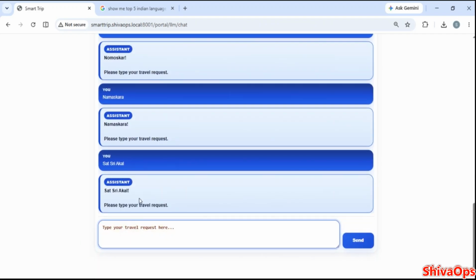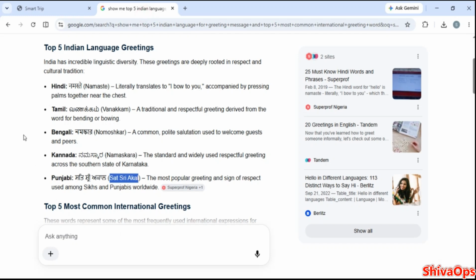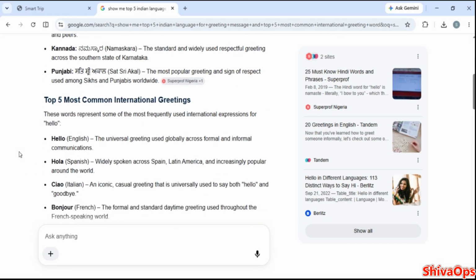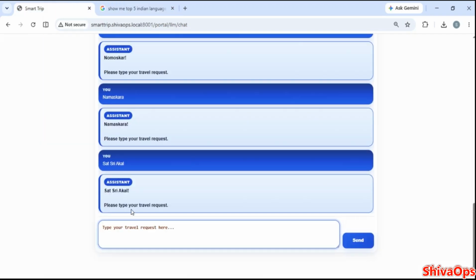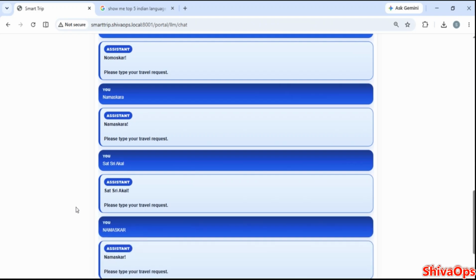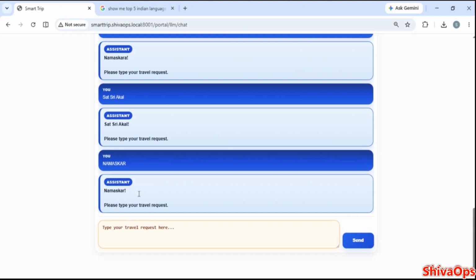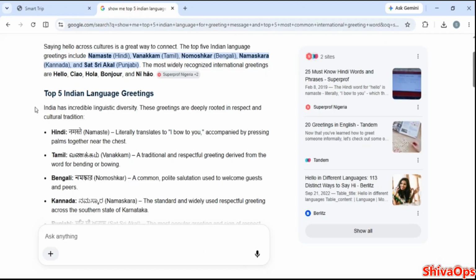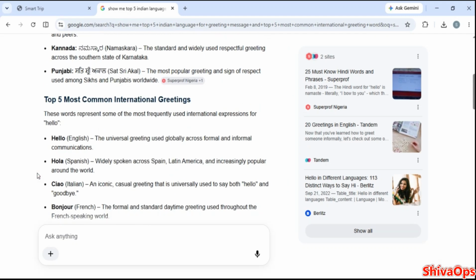Now we will try Marathi. Mumbai Amchi, I am a Mumbaikar, friends. Namaskar. So it replied namaskar, which comes in Hindi, Marathi and others. So this is Mumbai, Marathi, Hindi, everything we type, Mumbai Amchi. Friends, now we'll see the international languages.